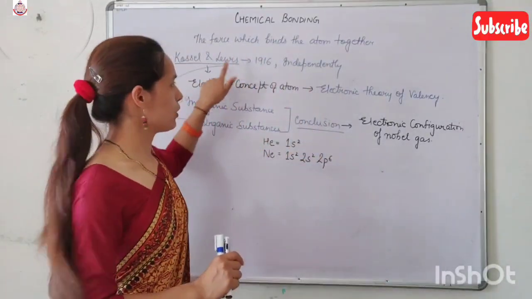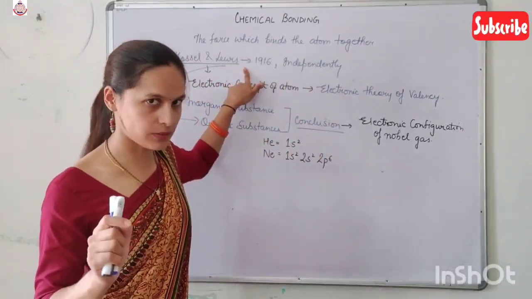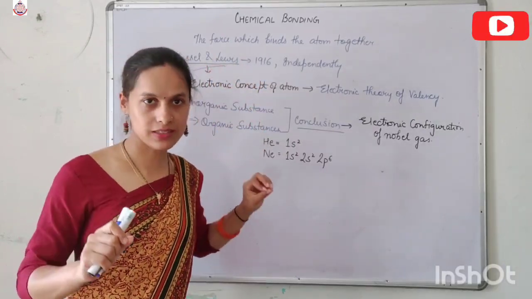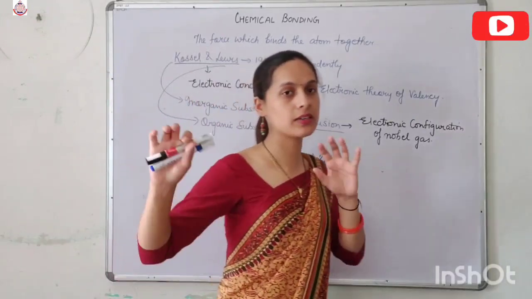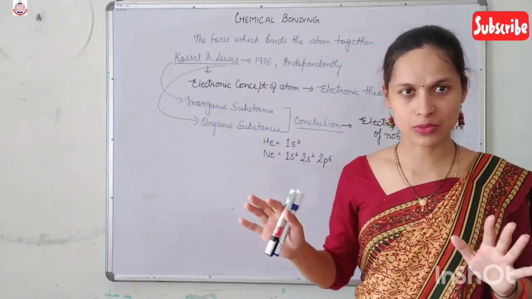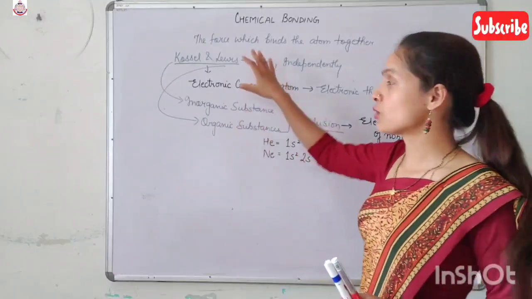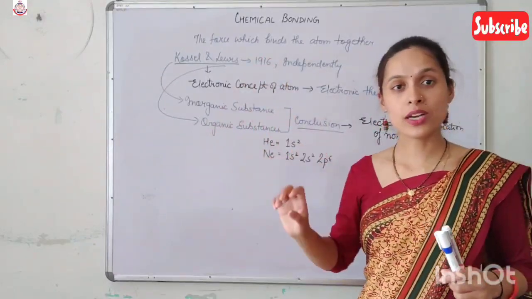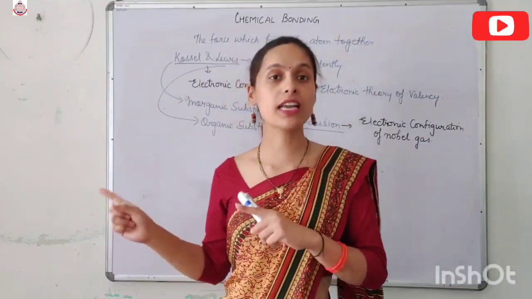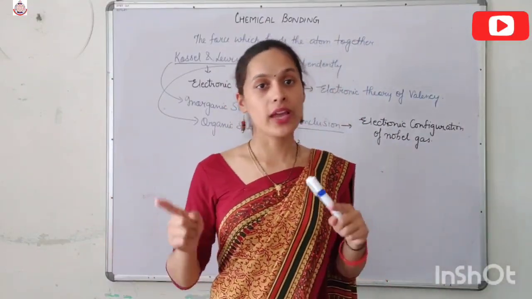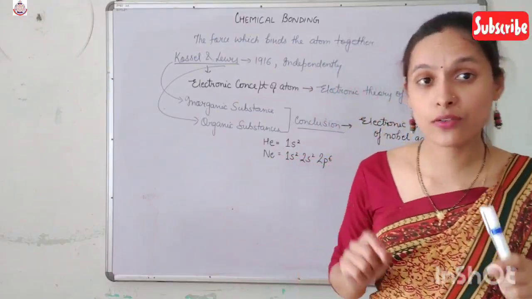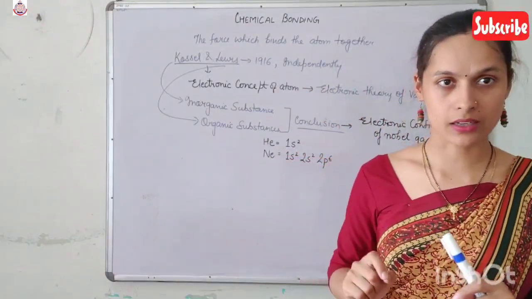Clear? Kossel and Lewis independently did the experiments. Kossel's experiment was based on inorganic substances, but Lewis's experiment mainly focused on organic substances. But their conclusion was the same. They concluded that noble gases are non-reactive because they have a fully filled electronic configuration, whereas the other atoms do not have a fully filled configuration, therefore they are reactive.